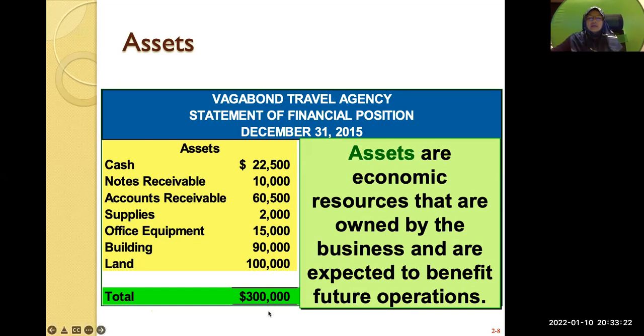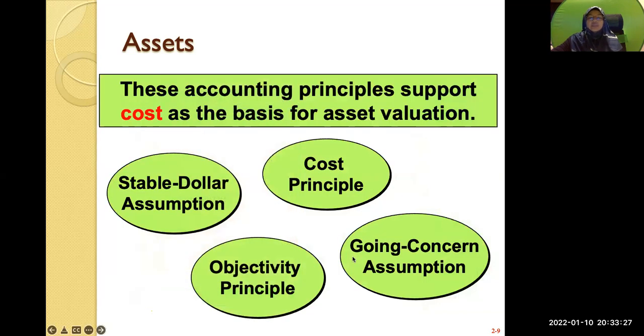Then we have accounting principles. When we get to assets, we always use the cost principle. It means we record your asset at the historical cost. Whatever the cost of the asset, that is the amount that will be recorded, using monetary value. Then there is the going concern assumption. It means that we assume the company will continue to exist for a number of years.